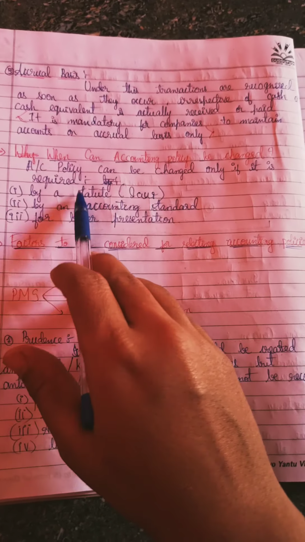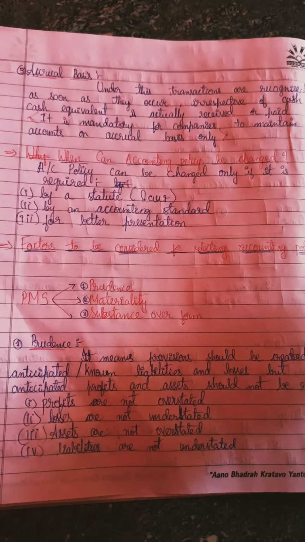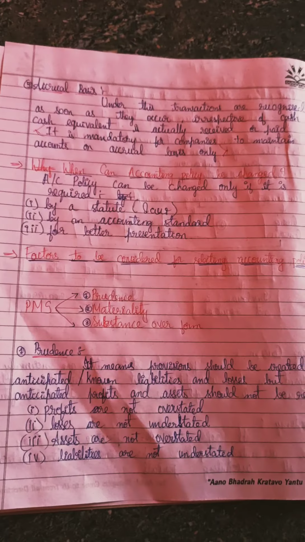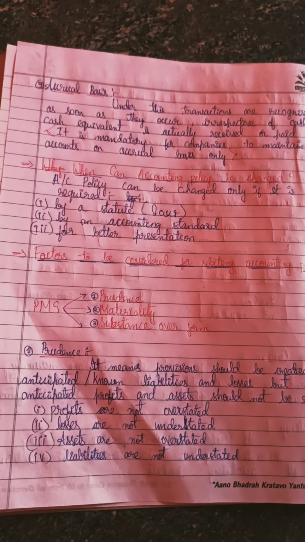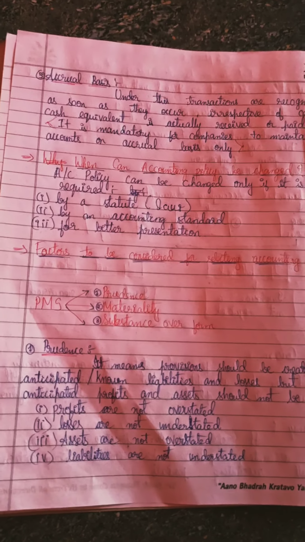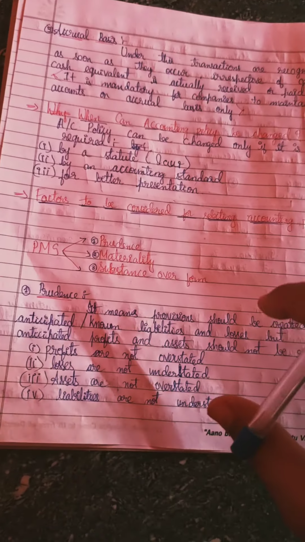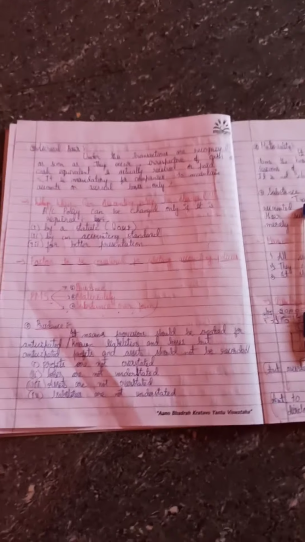If the law requires it, we have to do it, and if the accounting standard says you need to follow this, you have to do it. And for better presentation, you need to say that for better presentation of your financial statements, you have adopted the different policy. Okay, so these are the cases. Remember these three.